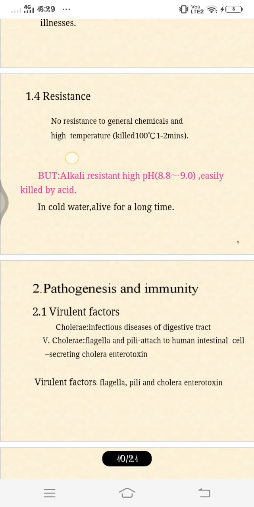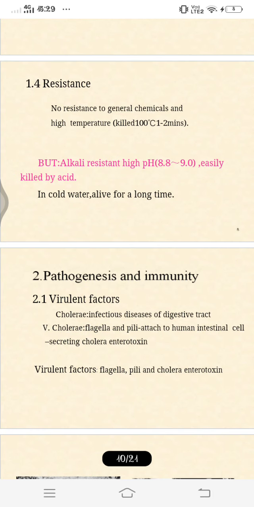And the pathogenesis and immunity. We can see the clinical features like profuse painless watery diarrhea and effortless vomiting, leading to severe dehydration causing hemoconcentration, anuria, and also hypovolemic shock. In hypovolemic shock the blood pressure decreases and leads to shock. So complications are muscular cramps, renal failure, cardiac arrhythmia, and also pulmonary edema. All this is caused because of its great virulence factors. So let us see what the virulence factors are.